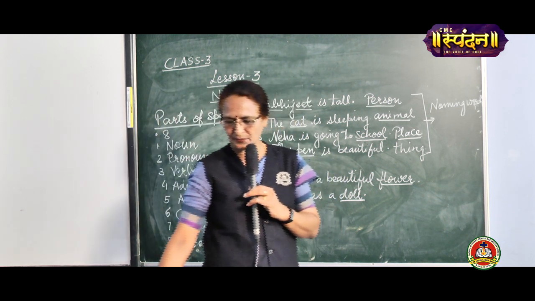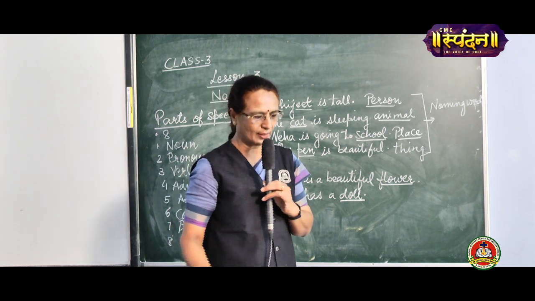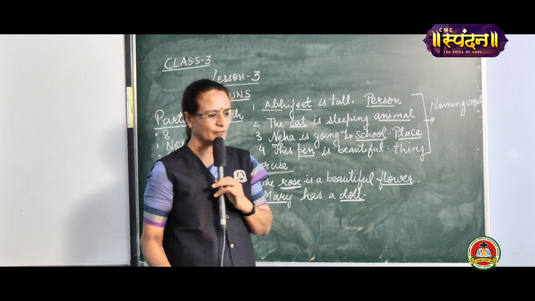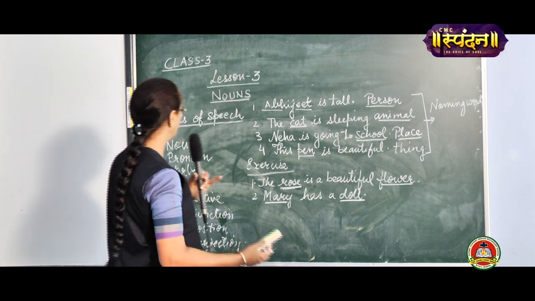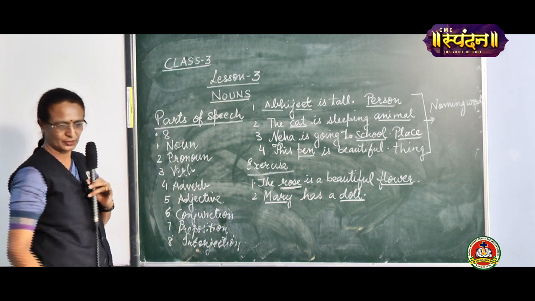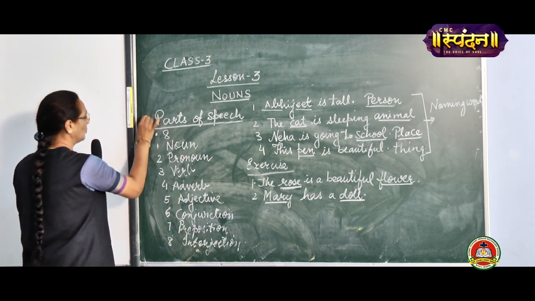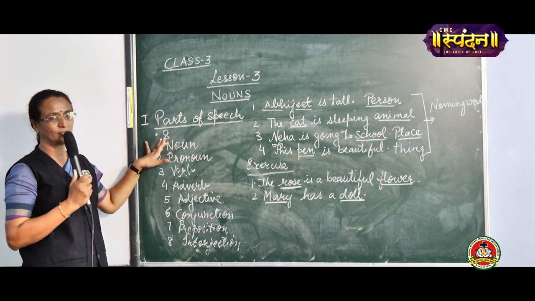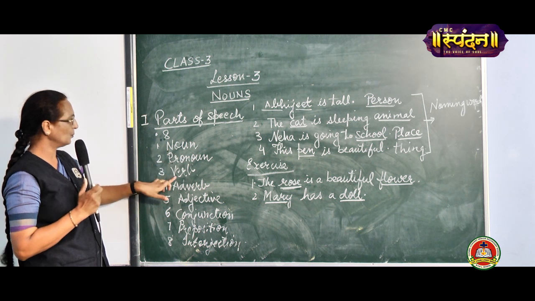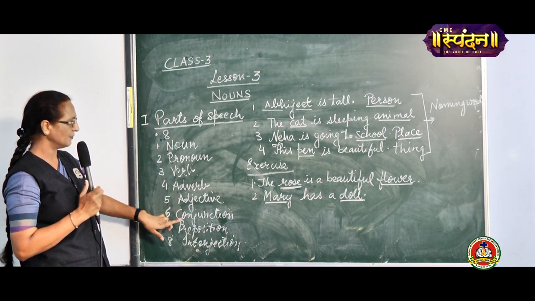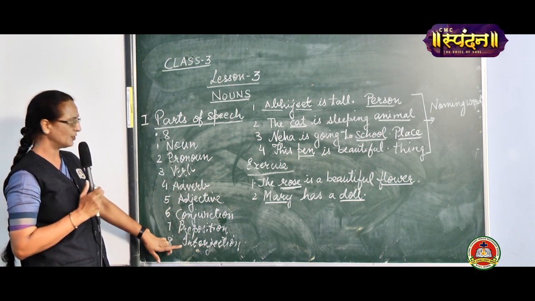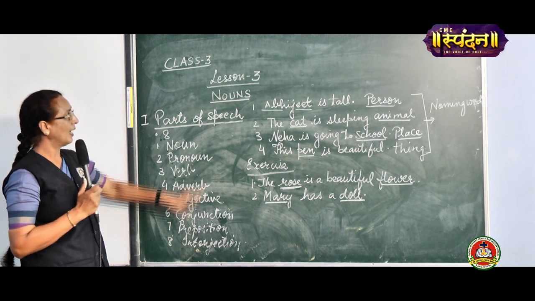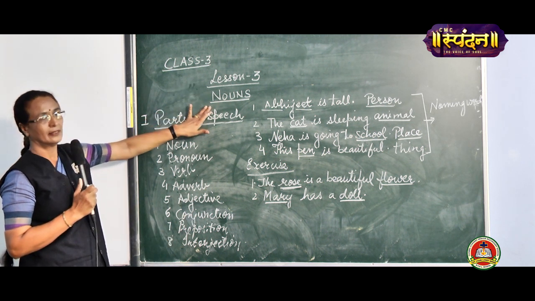Okay. Now, in your classwork copy, first of all, you will write about the parts of speech. You will write that there are 8 parts of speech: noun, pronoun, verb, adverb, adjective, conjunction, preposition and interjection. And our lesson 3 is nouns.